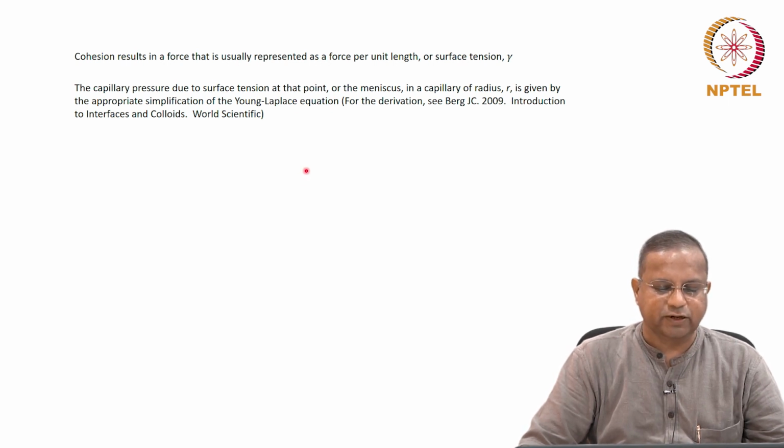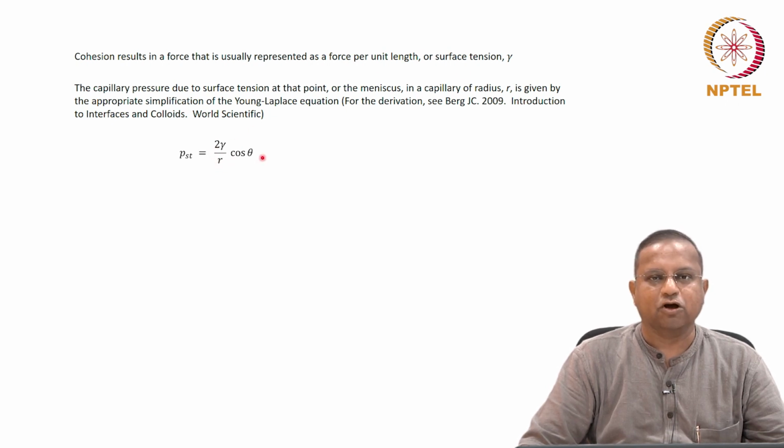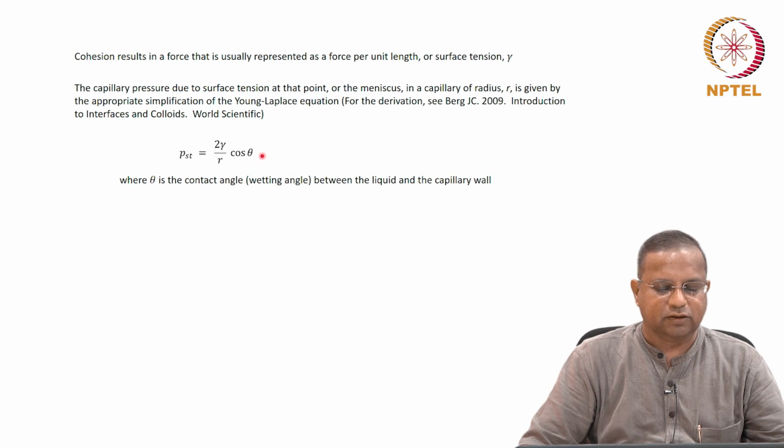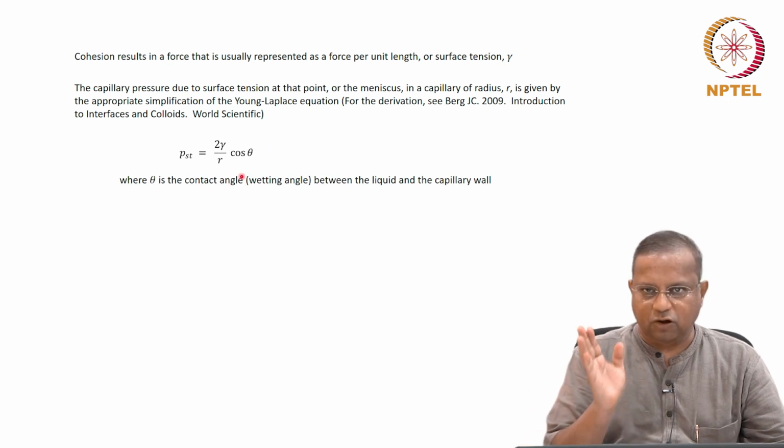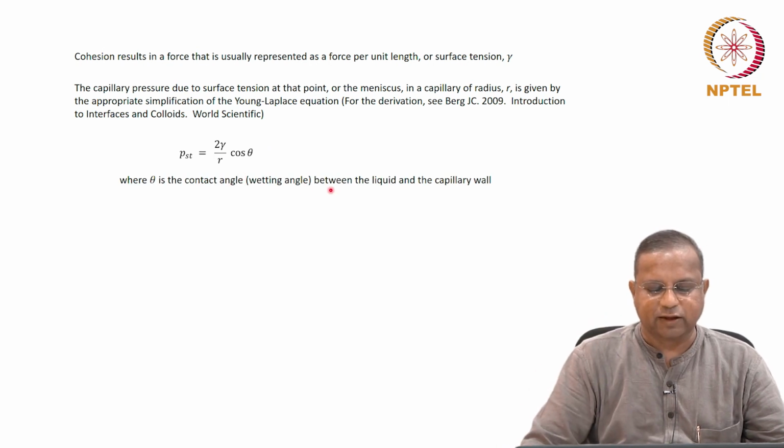Okay. The simplification says that the capillary pressure due to surface tension can be given as 2 gamma by r cos theta, where gamma is the surface tension, force per unit length, and theta is the contact angle or the wetting angle between the liquid and the capillary wall.